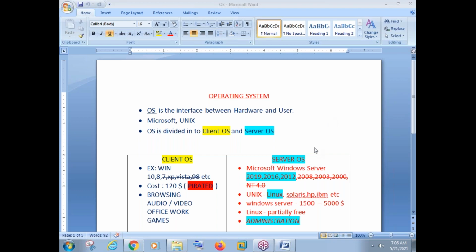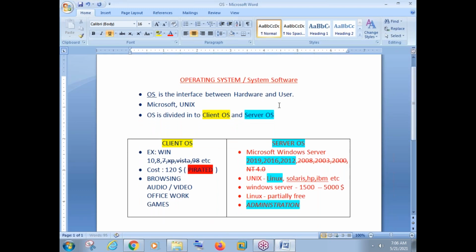Okay, so what we have done yesterday, guys, yesterday we have seen about the operating system. OS is also known as system software. So what is the OS here? It is the interface between user and hardware. Let us write user and hardware. That is the purpose of operating system.